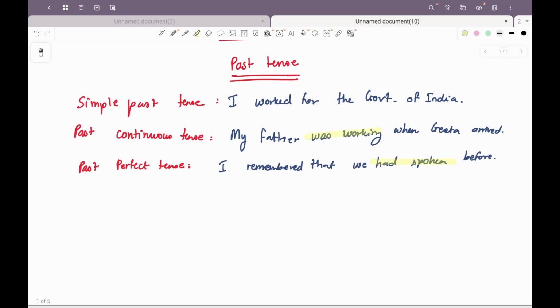So when we talk about two events in the past, one happening before the other, then we use the past perfect tense.